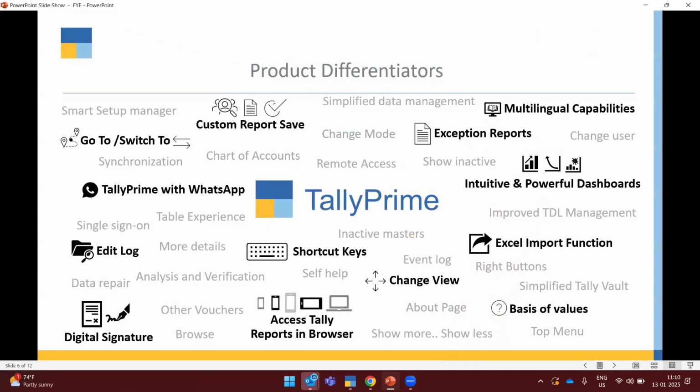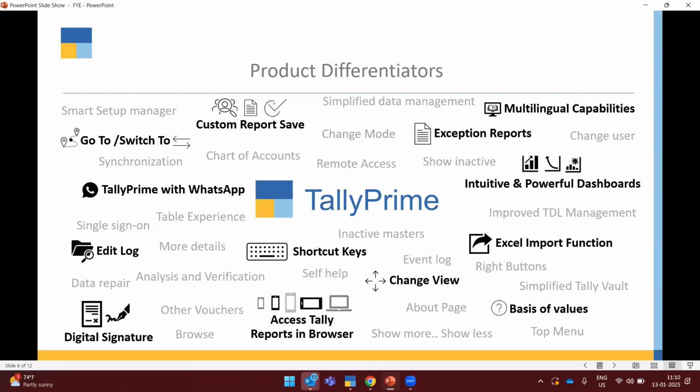Many people are already using TallyPrime, irrespective of release. Maybe you're using 2.1 or 3.0 or 4.0. Currently, we are at 5.0, and many people are also using Tally ERP 9. Here you can see we have made many changes over the years, or over the months.